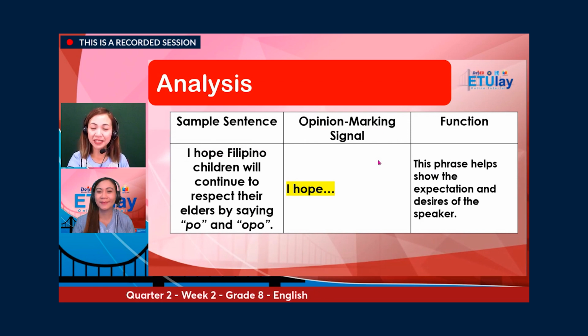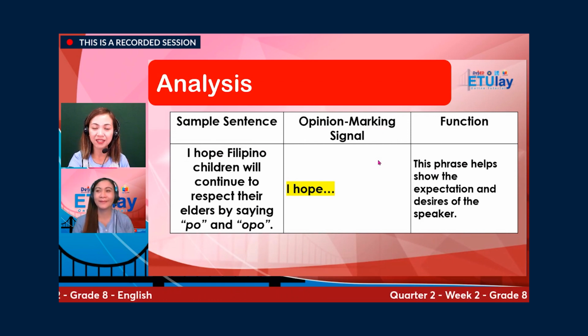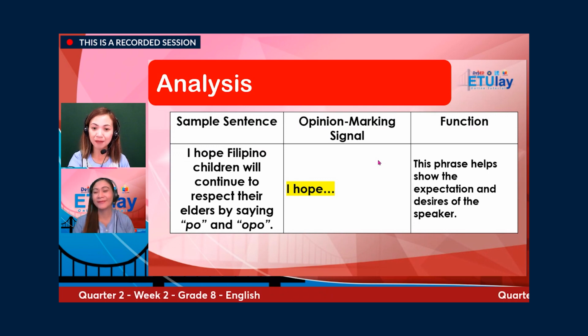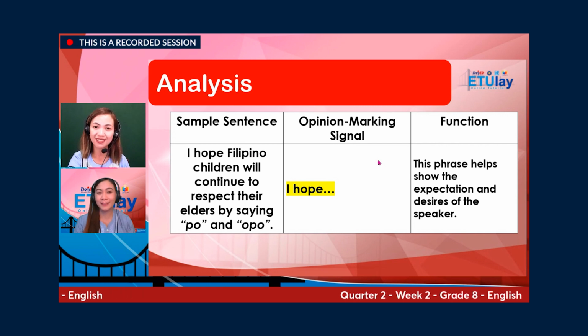We have also here a sample sentence. I hope Filipino children will continue to respect their elders by saying po and opo. And the opinion marking signal here is I hope. This phrase helps show the expectation and desires of the speaker.